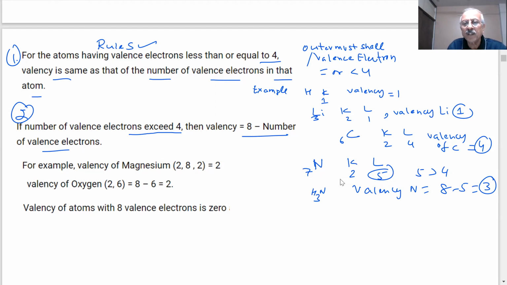Let me take oxygen. For oxygen, what is happening? 2 in K shell and 6 in L shell. 6 is greater than 4. Yes, sir. Then what is the valency of oxygen? 2. 8 minus 6. Note down everything, students. It will help you because such questions will be asked in the paper.